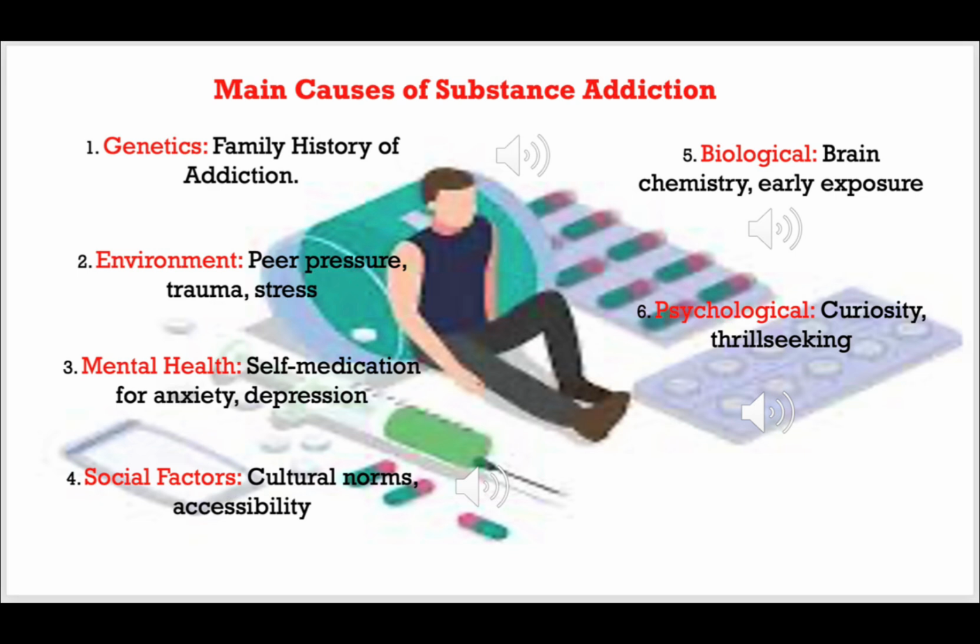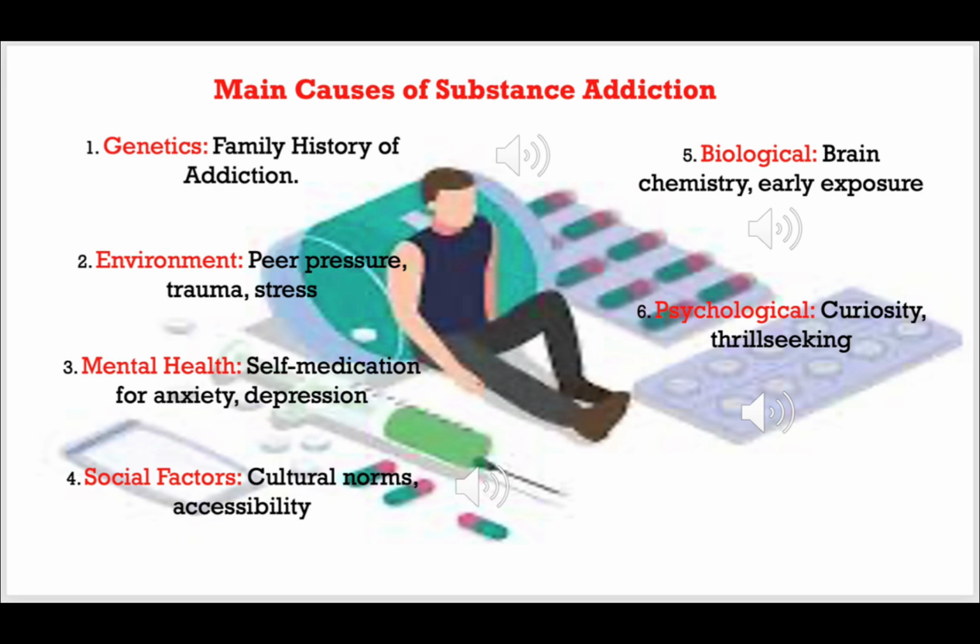That is, the inherited traits that affect brain chemistry and responses to substances. For example, if your parents have addiction issues or problems, then you, the kids, are more likely to develop the same. So this is the genetic problem, the history of addiction in the family.